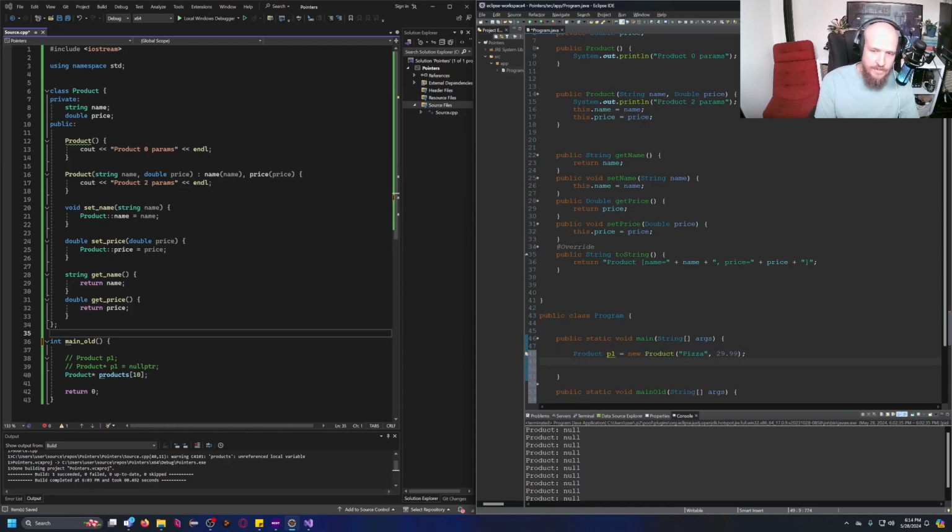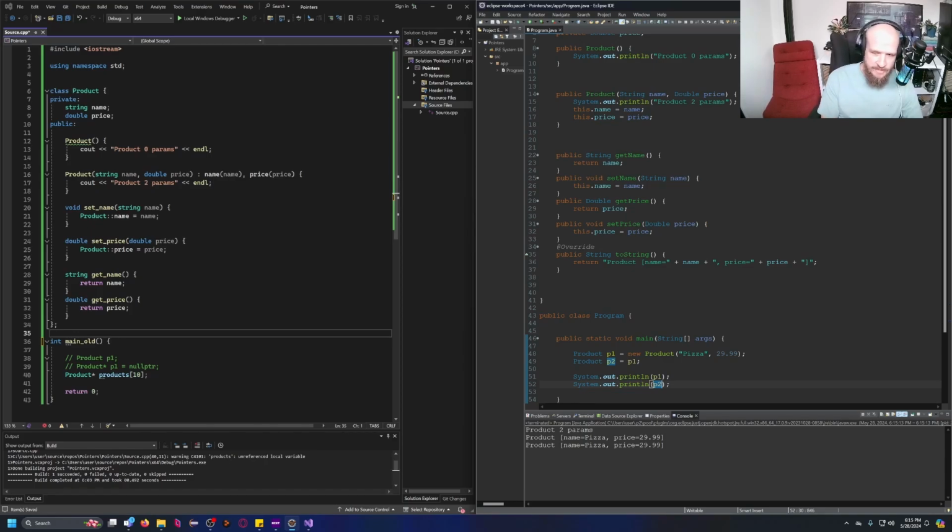And I'm gonna go ahead and create another product P2. But am I gonna create another product? That's debatable. I'm gonna go ahead and write this P2 equals P1. So, because I've added this new method over here, the toString method, if I display P1 and P2 over here, the toString method is gonna be called, and we're gonna go ahead and get this output.